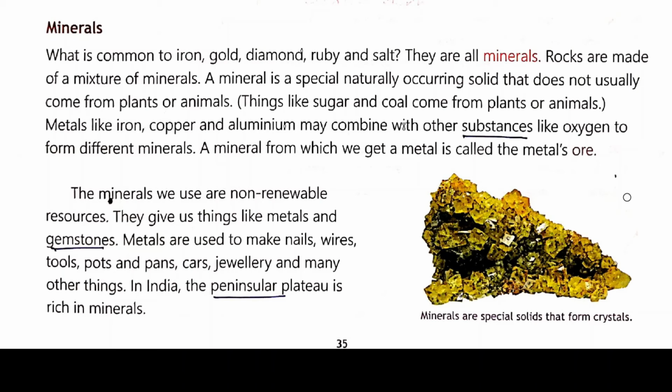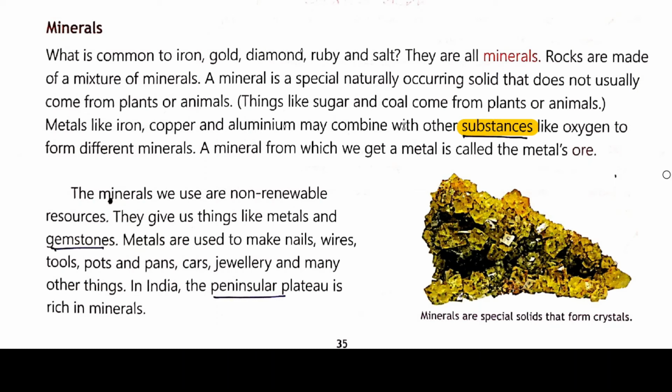It is a naturally occurring solid. Things like sugar and coal come from plants or animals. Metals like iron, copper, and aluminium may combine with other substances like oxygen to form different minerals.